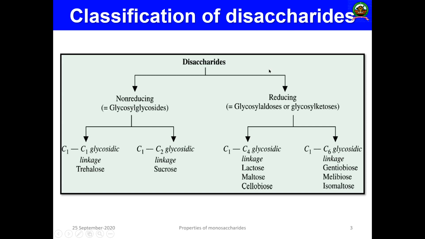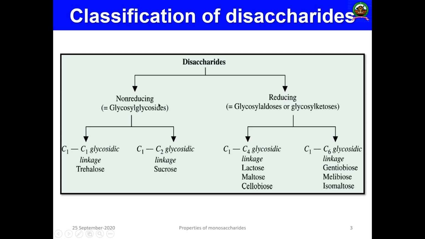The next one is the classification of disaccharides. Disaccharides are mainly classified by their property to reduce or not reduce. They have an end called a reducing end or a non-reducing end. If the disaccharide has a non-reducing end, it is known as a non-reducing disaccharide. If they have a reducing end, it is known as a reducing disaccharide.